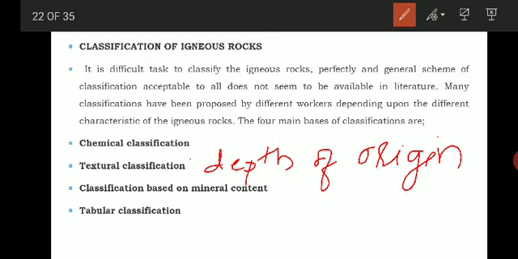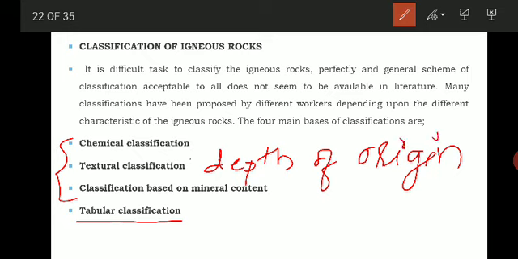And the last classification is the tabular classification, which is a recent and very important one, but we are not going to discuss it because it is very big. It is in tabular form, which will not be asked in the exam, and it is a combination of all these.